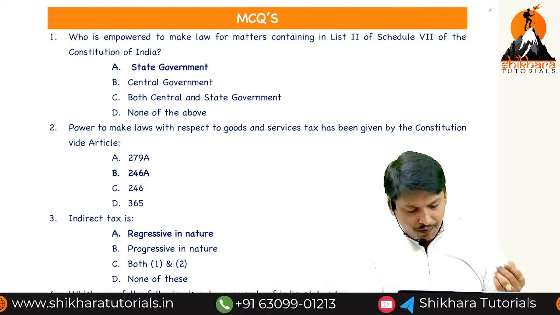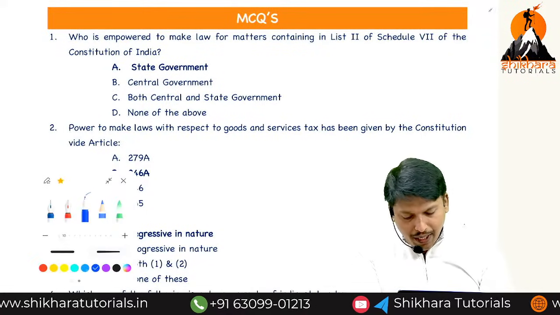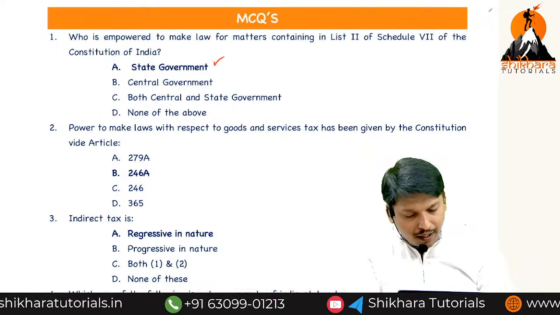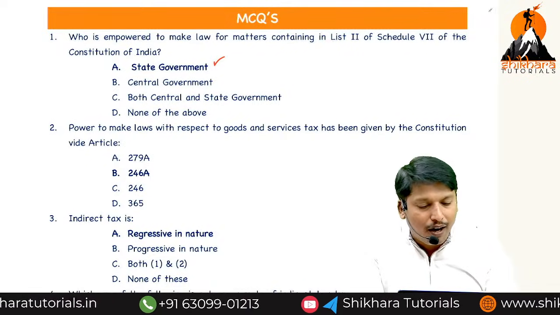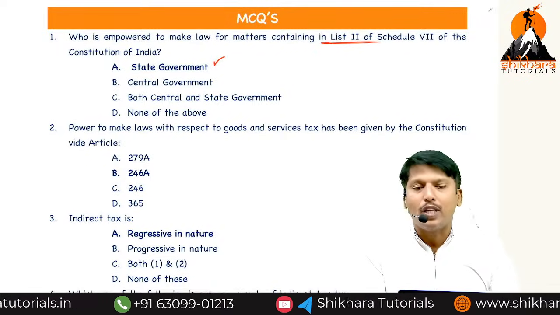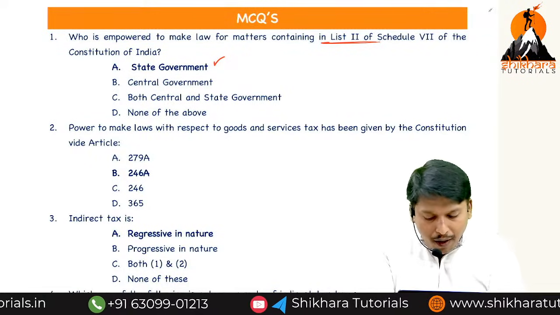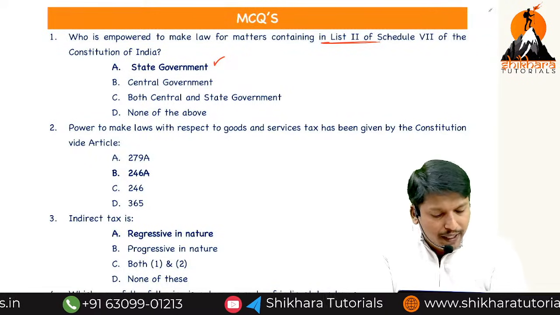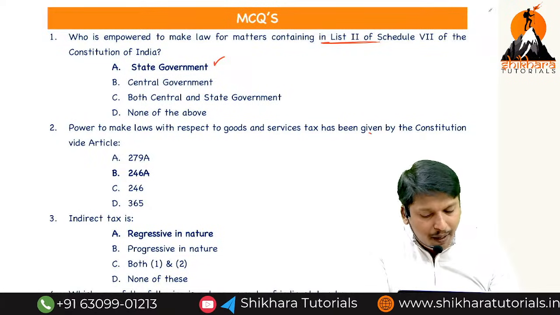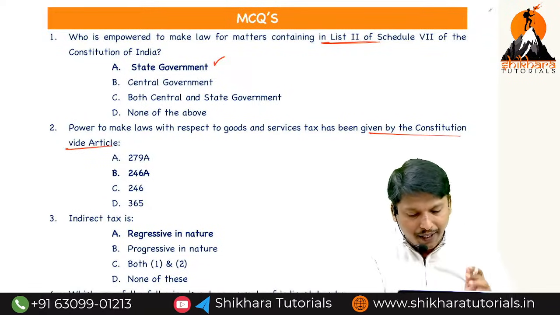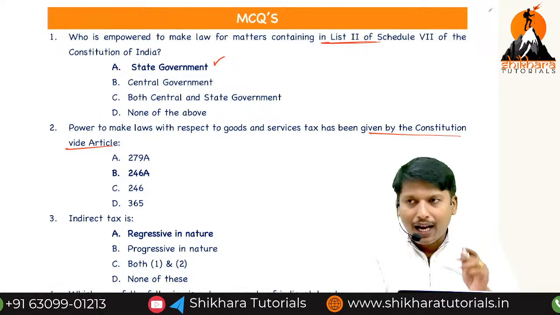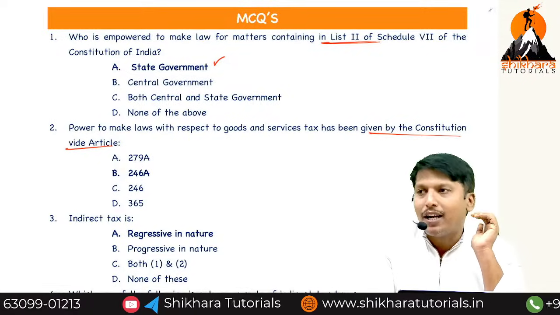The first one, state government. List 1 is the central government; they asked List 2, so it is the state government. Next: power to make laws with respect to goods and services is given by the Constitution via which article? As you know, for us, Article 246,